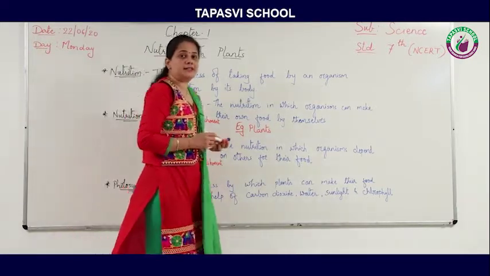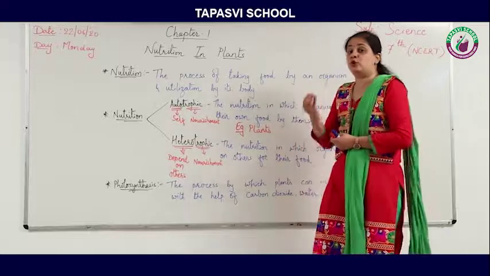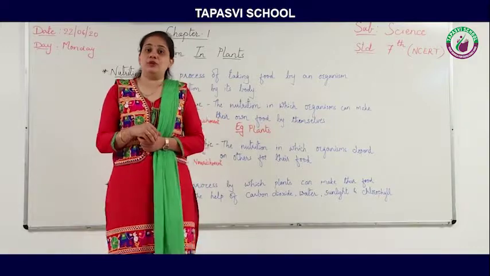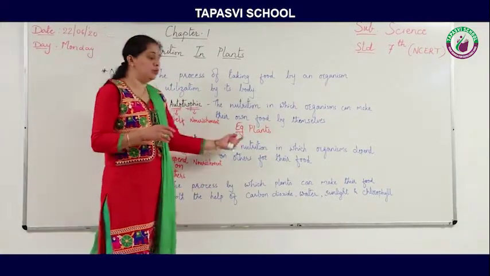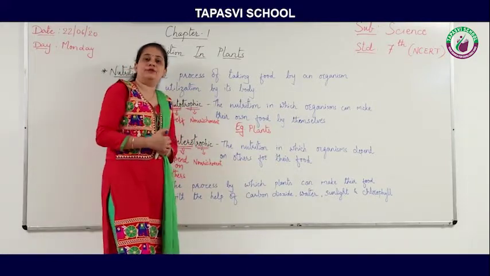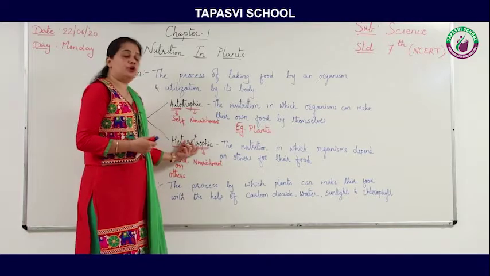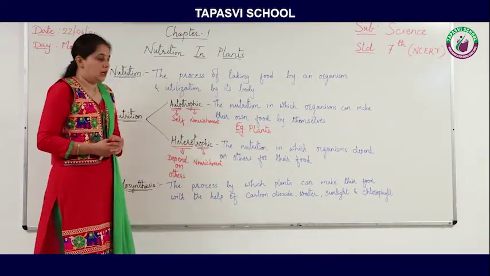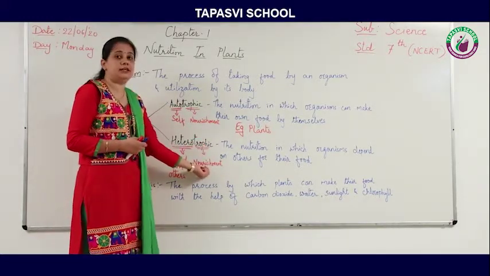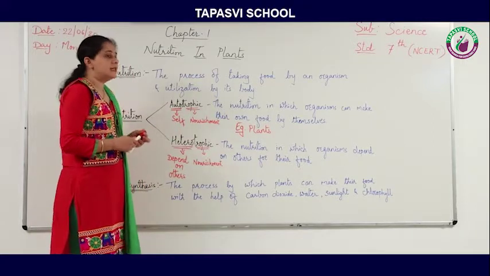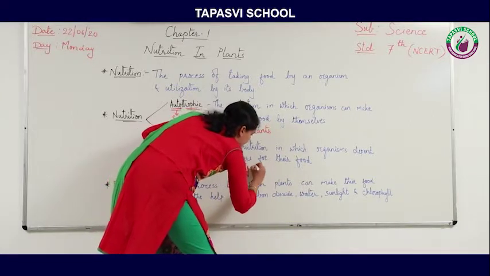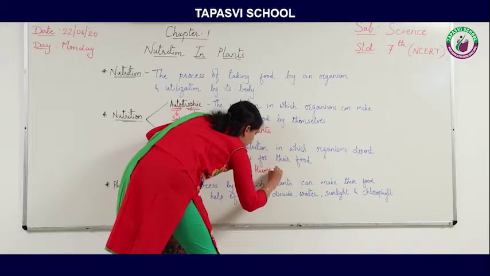So the organisms which depend on others for their food, for their nourishment, are known as heterotrophs. And the nutrition in which organisms depend on others for their food is known as heterotrophic nutrition. So again, hetero means depend on others, trophic means nourishment. So here we can say that human beings and other animals are examples of it.